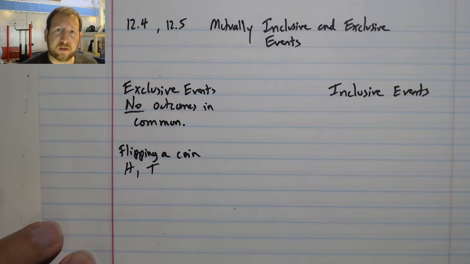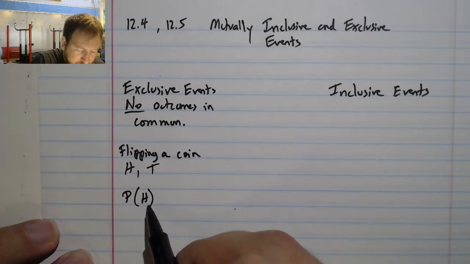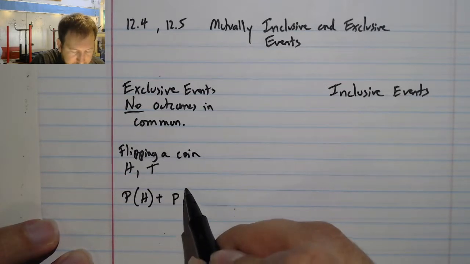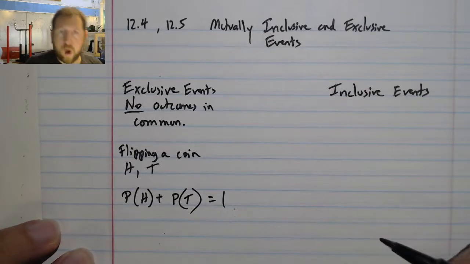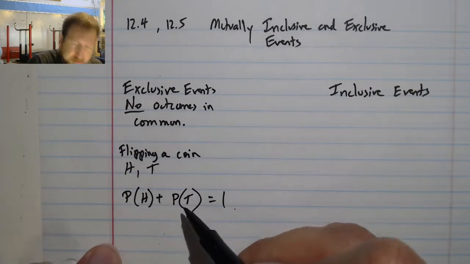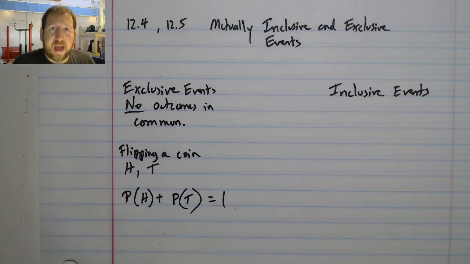I can write a mutually exclusive event as the probability that I flip a heads plus the probability that I flip a tails is equal to 1, because if I add up both of these events, it's 100%. Those are the only outcomes I can get, and that's how I know that they are mutually exclusive.